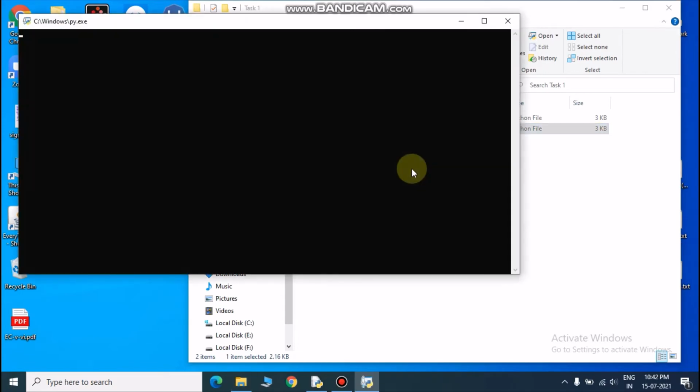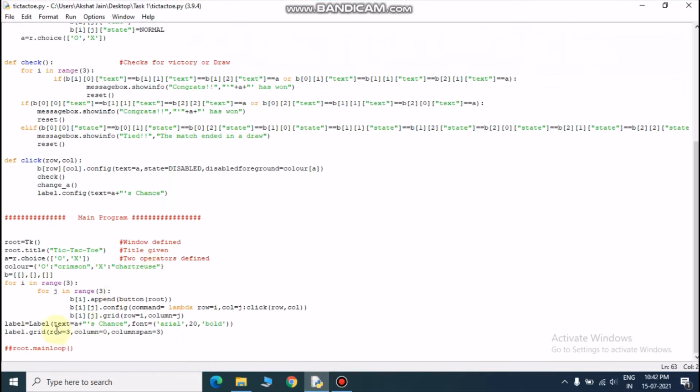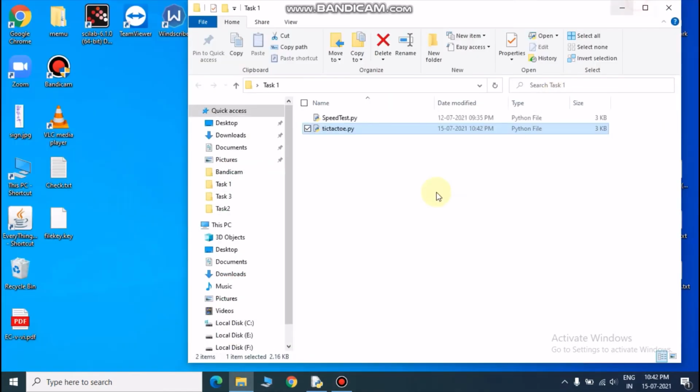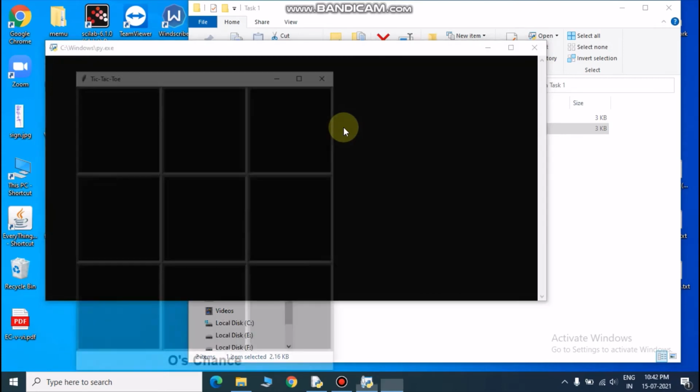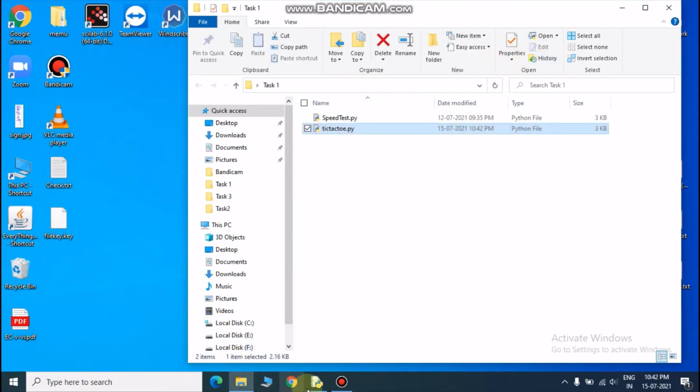See, it's not running, so that's why root.mainloop is a must. Here root is this variable, and mainloop is a tkinter command, which shows that we want to make this frame run continuously till we press the cross button. So if I uncomment it and run it again, then we will surely get the output. Here it is.